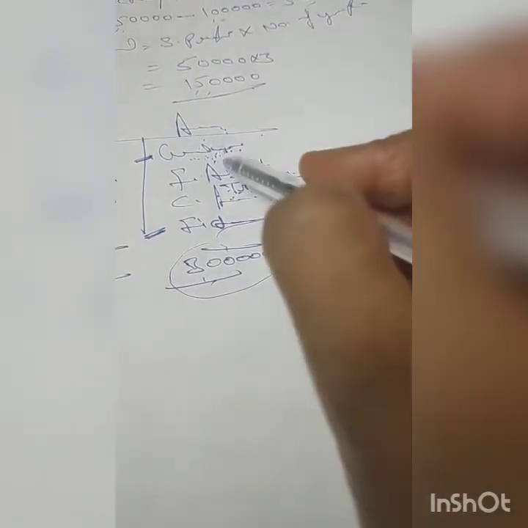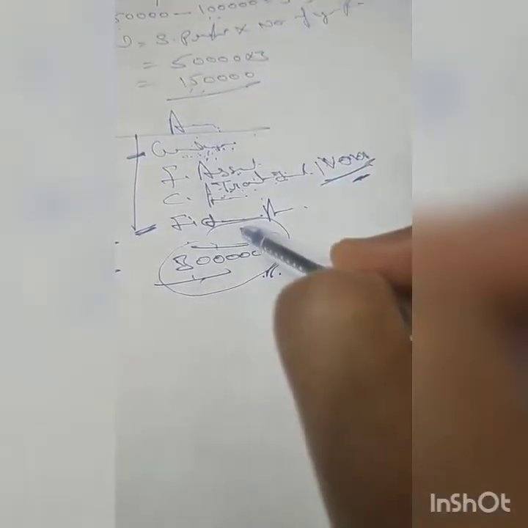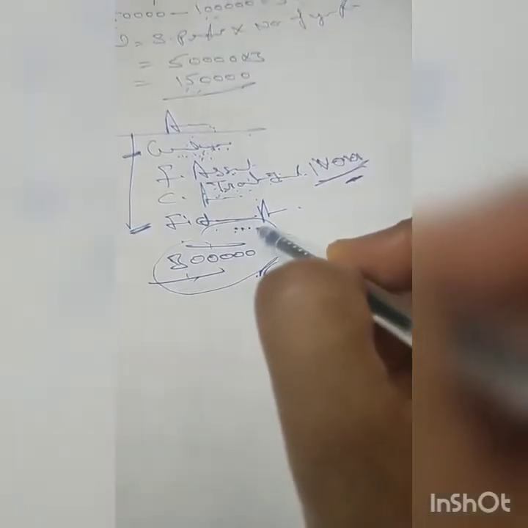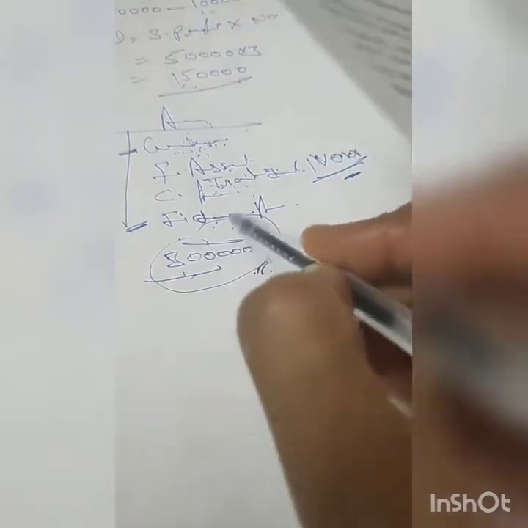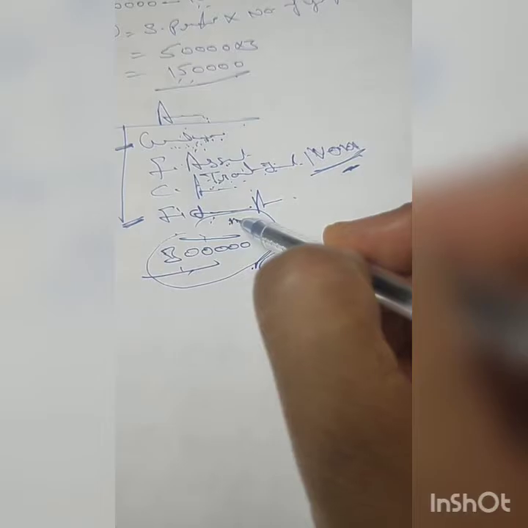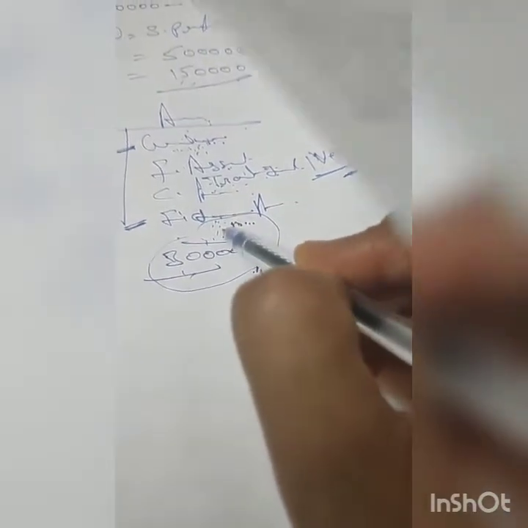So total assets minus goodwill minus fictitious assets. I think you know what the fictitious assets are. If you have forgotten, let me remind you, these are the deferred revenue expenditures like your advertisement expenditures. In fact these are long-term expenses or losses, which we have to write off within a few years. That's why we reduce this also.